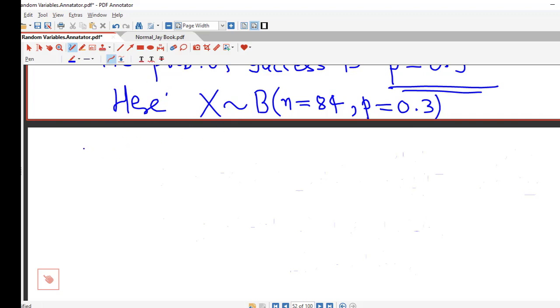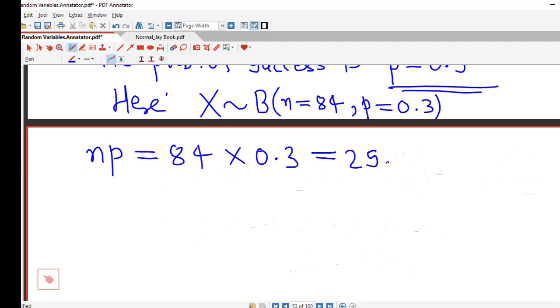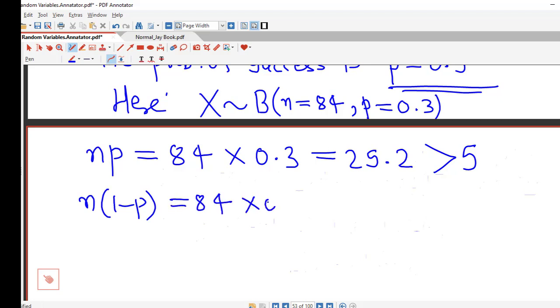Now we check what is n into p and n into 1 minus p. n into p is 84 into 0.3, so if you calculate you will have 25.2, which is strictly greater than 5, and n into 1 minus p, that is 84 into 1 minus 0.3, that is 0.7, is approximately 58.8, which is also greater than 5.